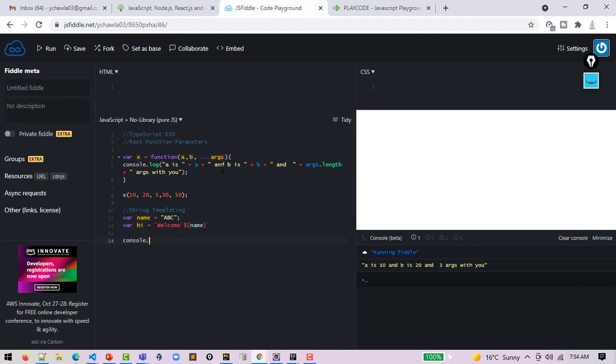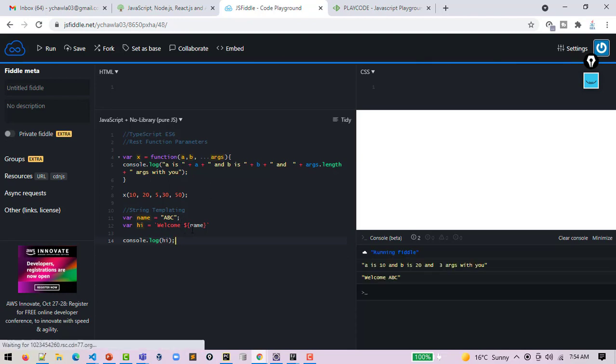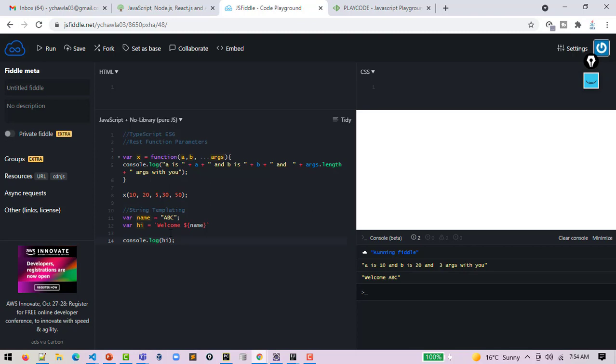Now if I print this variable, it will show me welcome ABC. String templating is how you interpolate a string as part of an expression using backtick, $, curly braces. Basically like system out println, how you integrate a variable as part of a string and directly print it as part of that particular message itself.